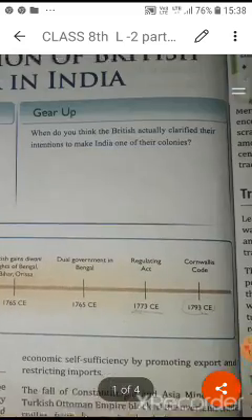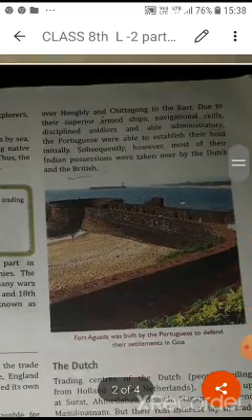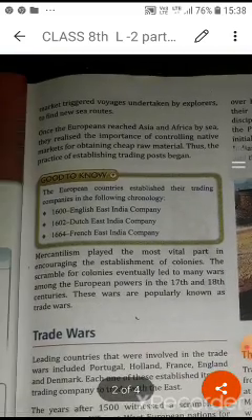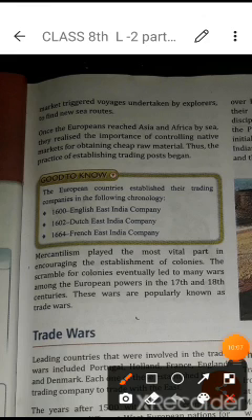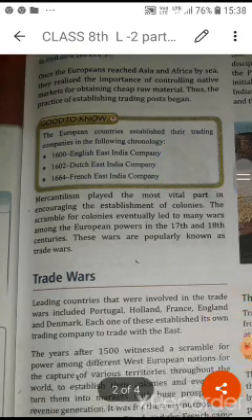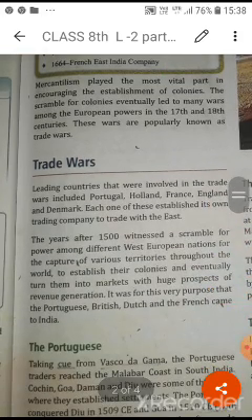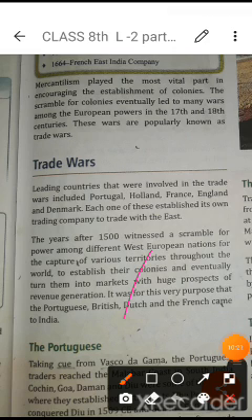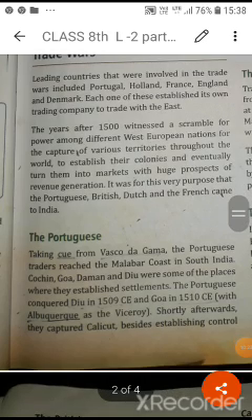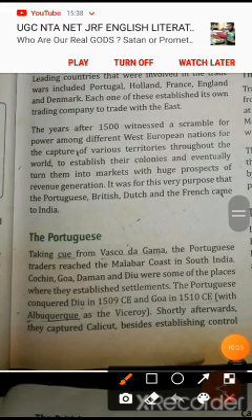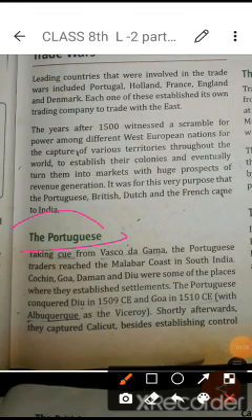Because of mercantilism they succeeded in doing business over different countries, and we have learned how different countries established their companies in India. That is why, during the mercantilism system, different countries came into contact and started to fight with each other. In this context, first of all the Portuguese came to India, and how they worked in India, this we have gone through.